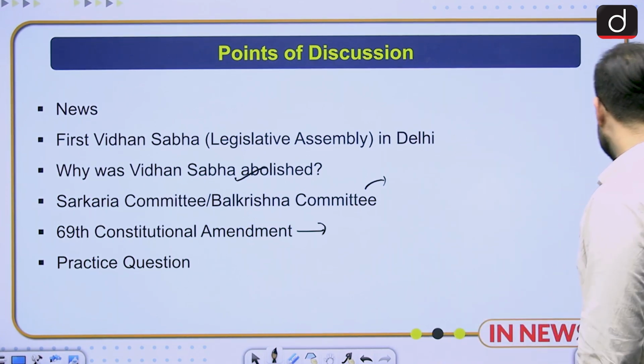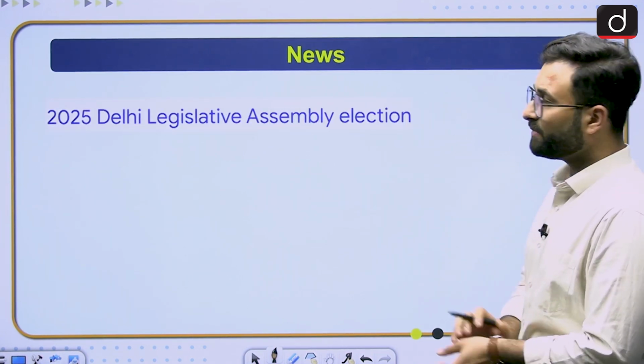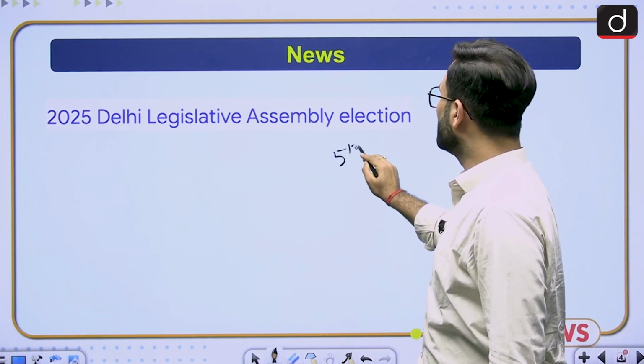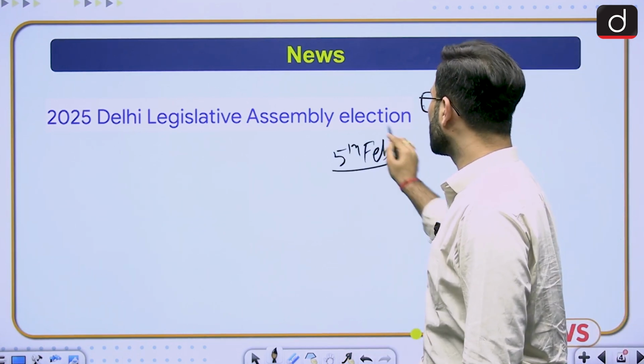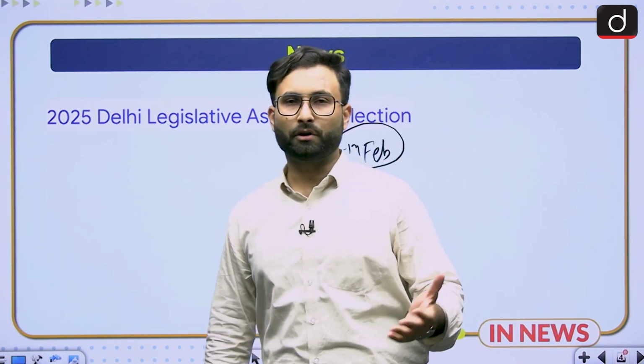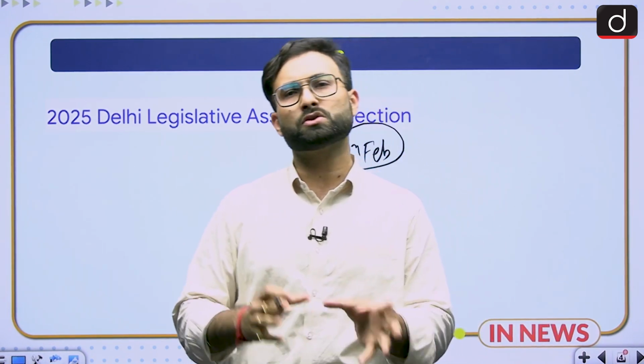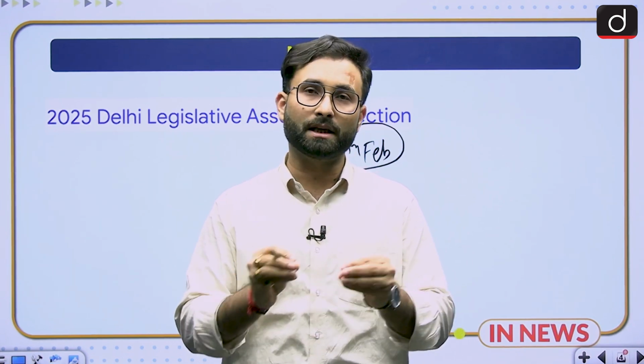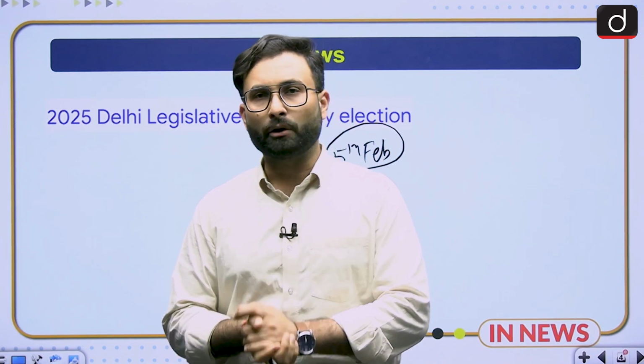Now let's move further. We talk about the news now. 2025 Delhi Legislative Assembly elections, 5th of February is the day when Delhi gets to vote again. They will be voting for the state assembly. So that was the news because of which we are talking about this particular topic, and we will be seeing how Delhi got its assembly.